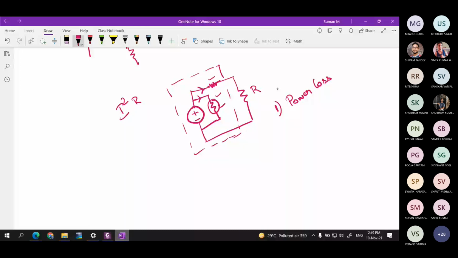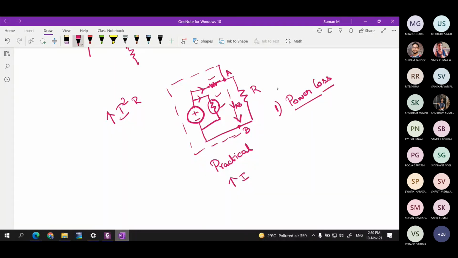But what they realized is, when the current is increasing, there is a reduction in voltage across the terminals A and B. We already discussed the voltage across the terminals VAB in the previous diagram. So in a practical source, when the current is increasing, power loss is happening.